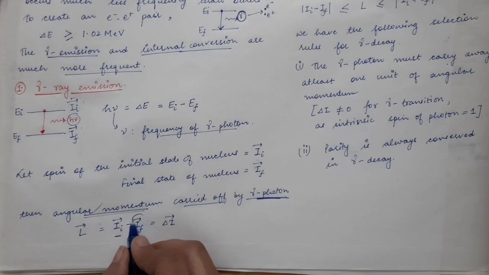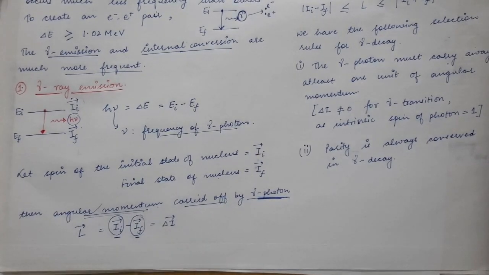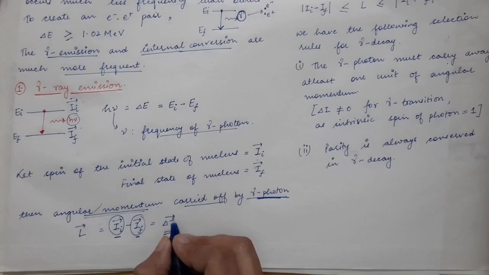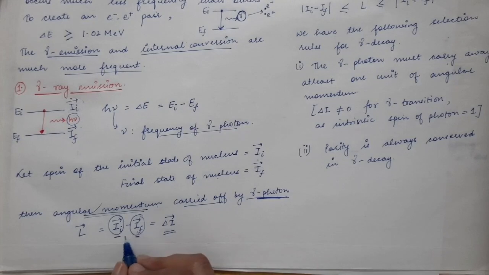Keep in mind these are vectors, not just simple subtraction. Let's represent the change in the spin by the vector delta I.